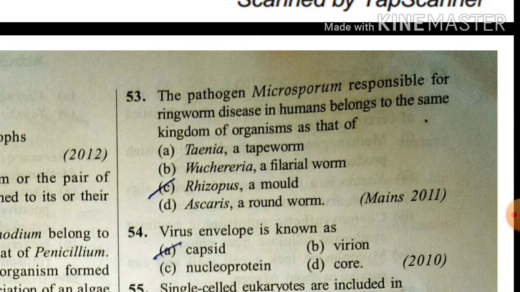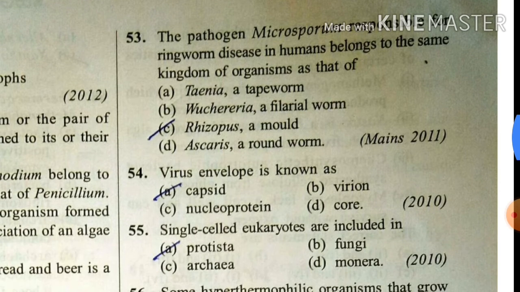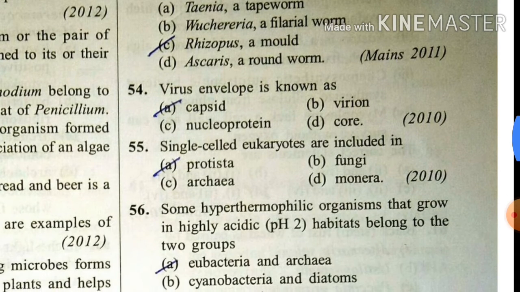The pathogen microsporum responsible for ringworm disease in human beings belongs to same kingdom of organism as that of rhizopus, a mold. Virus envelope is known as capsid. Single-celled eukaryotes are included in Protista.